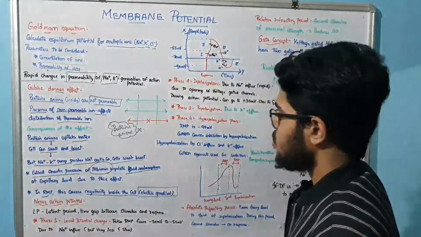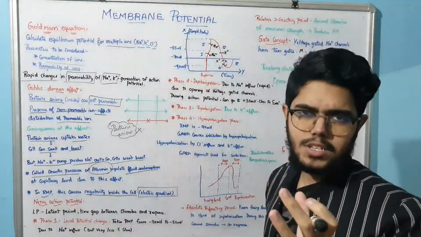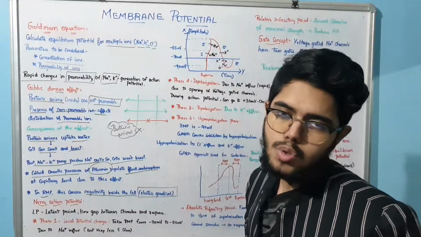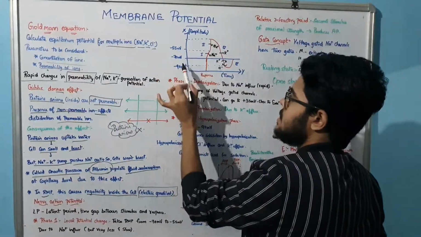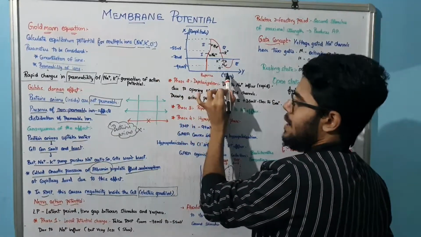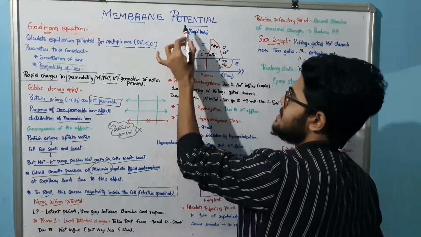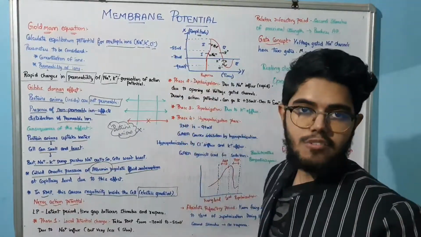The first phase is the local potential change. What are the changes you have to know? Listen carefully. There are different axes. This is time. In the y-axis there will be time, and in the x-axis there is the amplitude. First you have to know this.